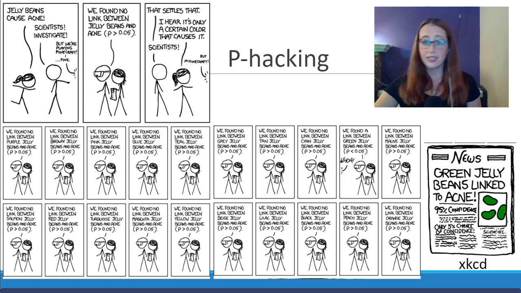If you wanted to then go on and test this and check it, you would need to go and run an entirely new experiment, one that did not include any of the data or participants from this experiment, and test it again. If again, everyone except the green turns up null and the green shows a relationship, you might be able to say, okay, there's a likely correlation here. Of course, we'd still need to account for all the issues we talked about in our correlation versus causation lecture, but as this comic stands here, you really can't even say that there's a likely correlation.